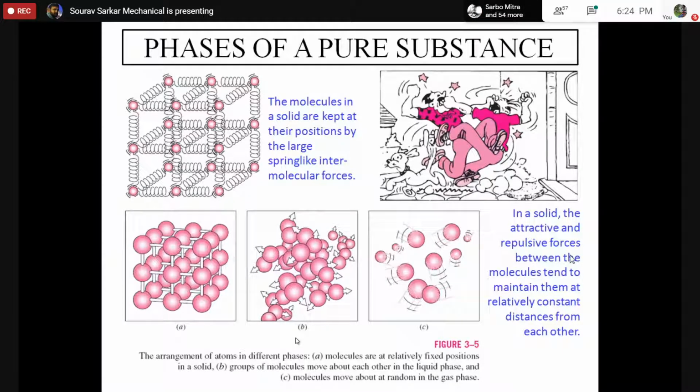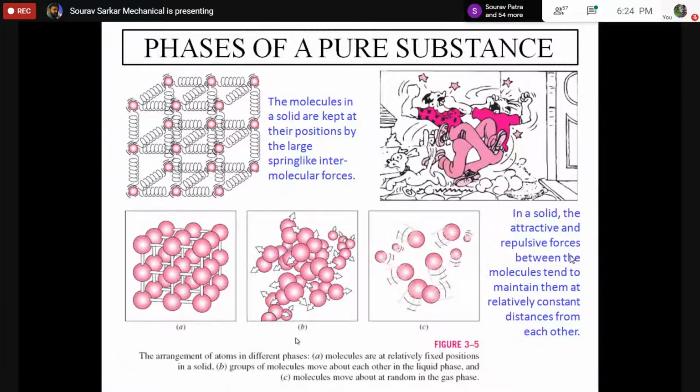So now what is phase? I told you that it is defining a specific molecular arrangement. This molecular arrangement is created due to the molecular attraction forces. If the attraction force is very strong, the molecules will remain in a compact, rigid structure. We can imagine these intermolecular forces as a spring force.